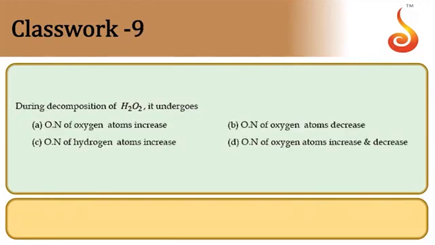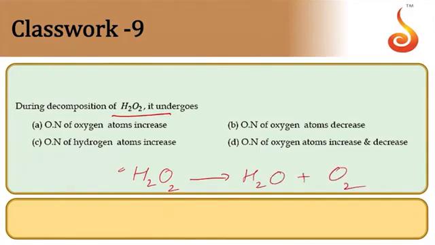Then 9th one. During decomposition of H2O2, it undergoes. Decomposition of H2O2 means H2O2 changes into H2O and liberates oxygen gas. So 2H2O2 we can write here. Now the oxidation numbers: for H2O2 this is -1, 0, and this is -2. The oxidation state of the oxygen atom is increasing as well as decreasing. So option D is the correct answer.